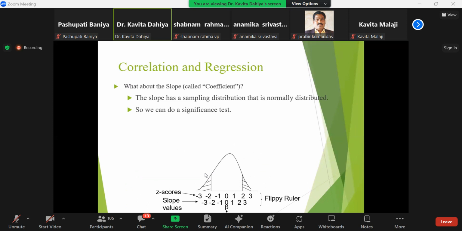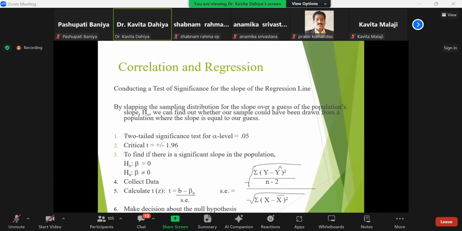The z-score for the slope values is given here, conducting the test of significance for the slope of the regression line by placing the sampling distribution for the slope over the hypothesized population slope, H0. Here we can find out whether our sample could have been drawn from a population where the slope equals our hypothesized value. For a two-tailed test with alpha level 0.05, you assume the level of significance is 0.05. If the value is lesser, then there is a significant association, otherwise not.